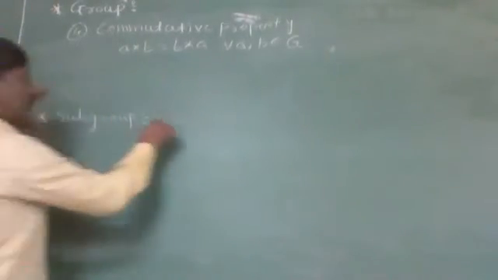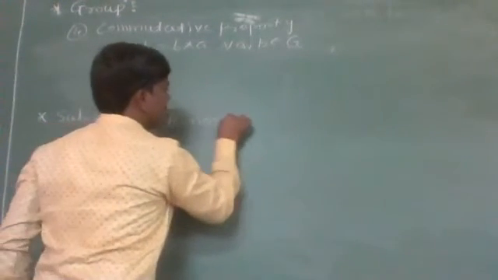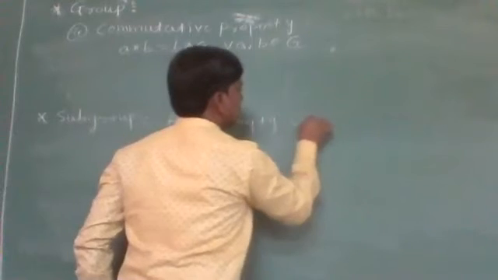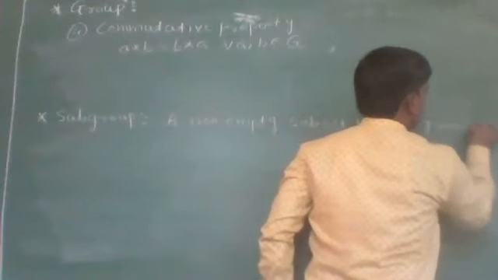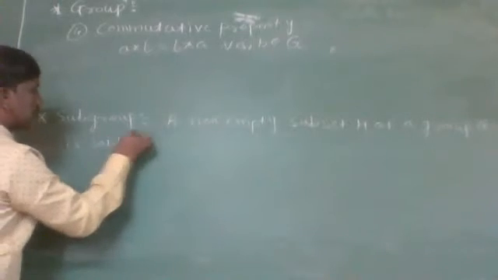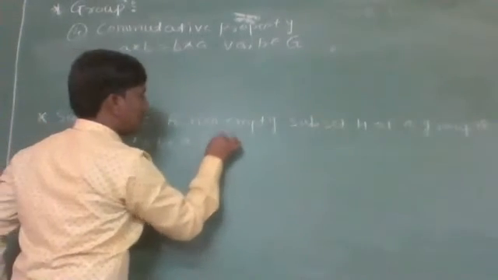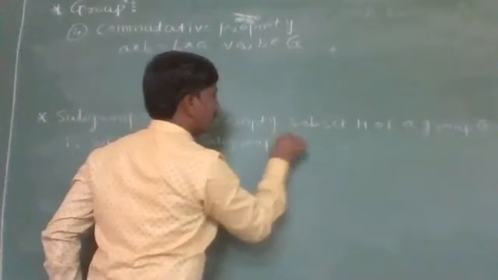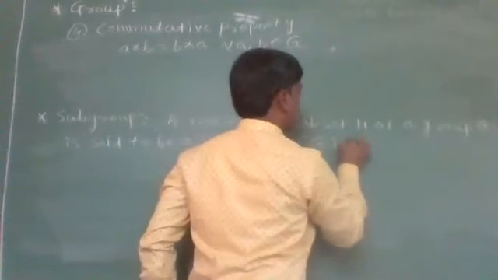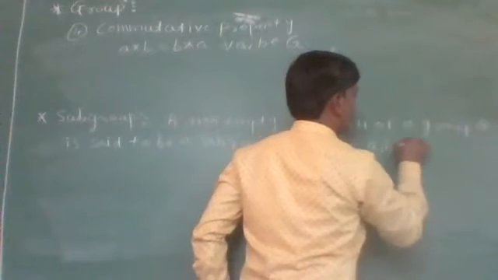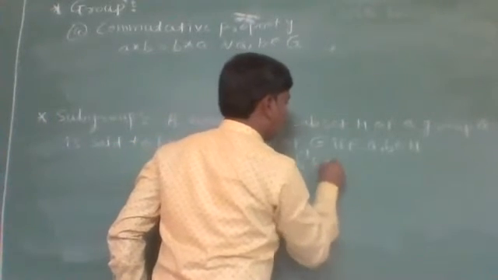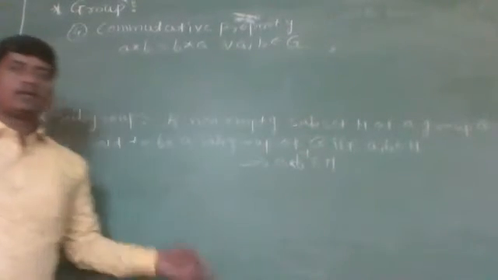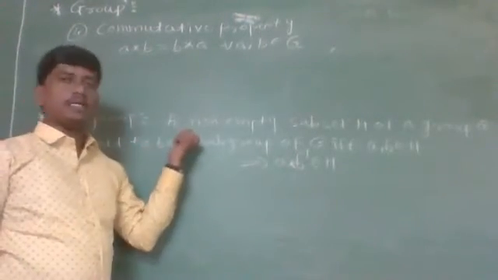Now let us see what is a subgroup. A non-empty subset H of a group G is said to be a subgroup of G if for any a, b belonging to H, which implies a * b inverse is again belonging to H. So, a non-empty subset H of a group G is said to be a subgroup of G